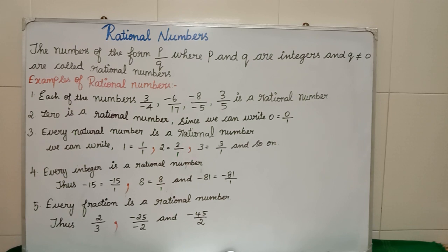Obviously it has to have both numerator and denominator. Fraction also has both numerator and denominator, and a fraction will also be in the form of p by q, isn't it? Where the q part should not be equal to 0. Then obviously a fraction will also come under the category of rational numbers.